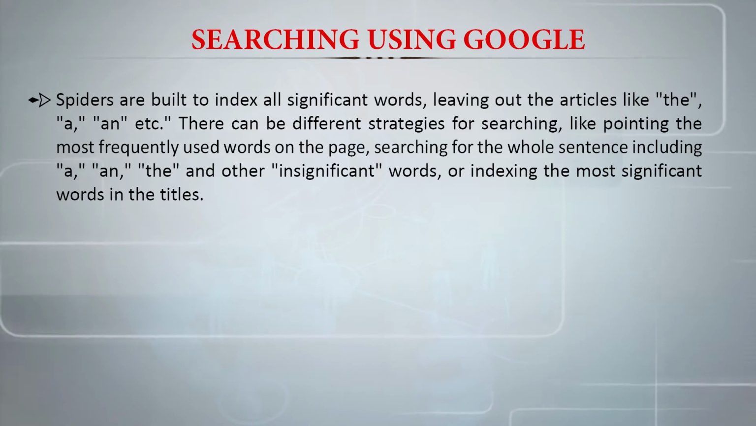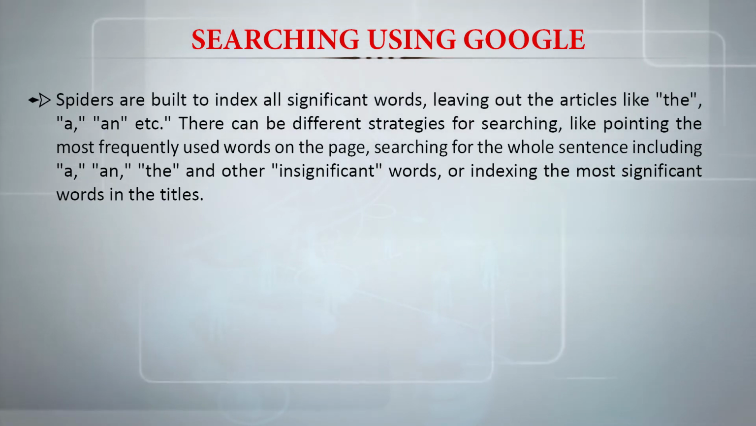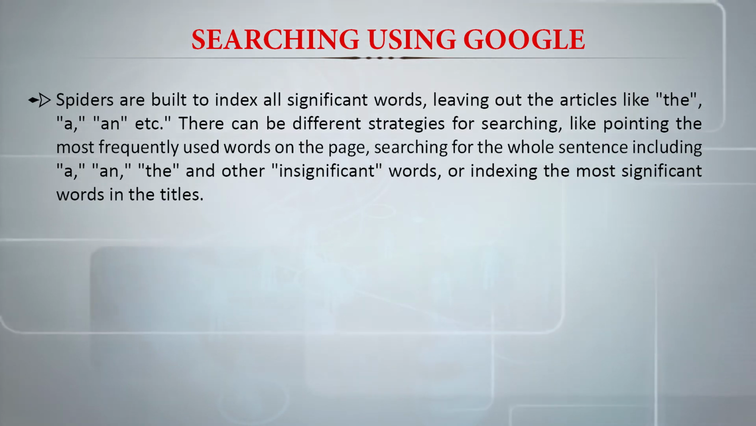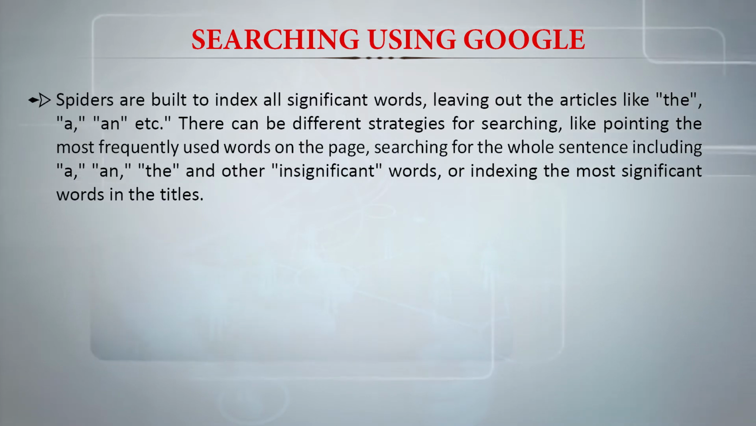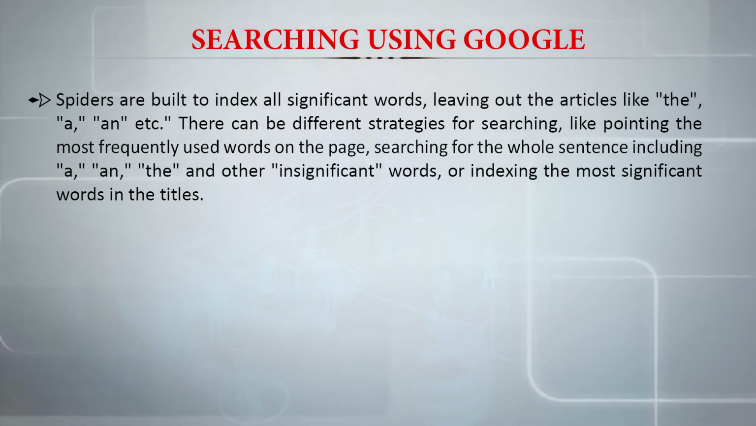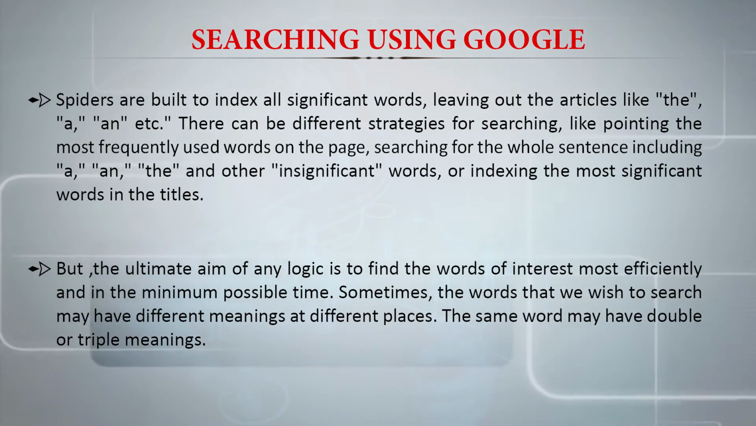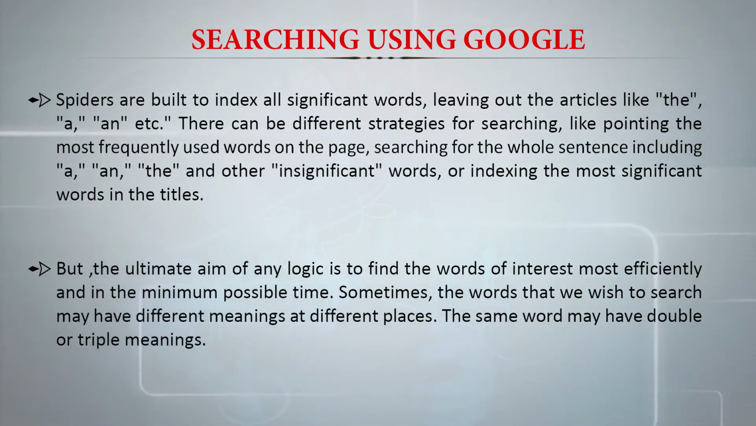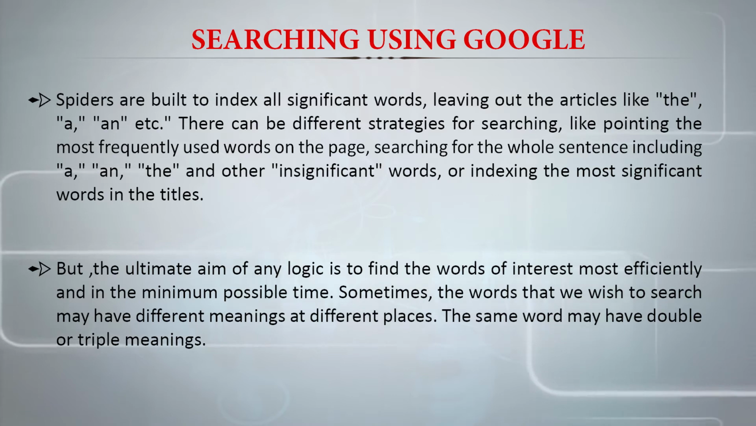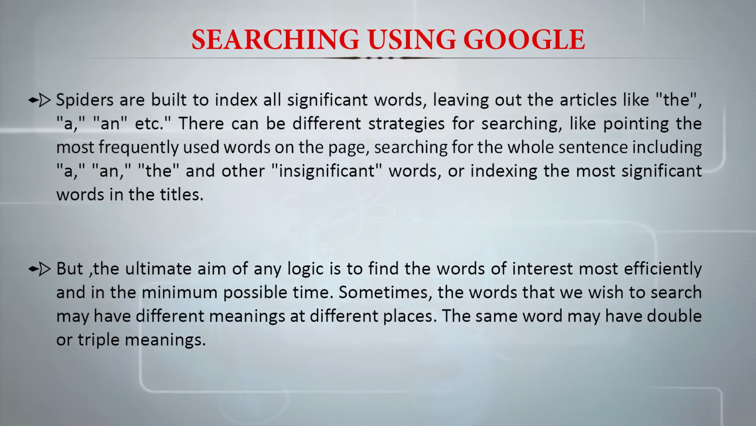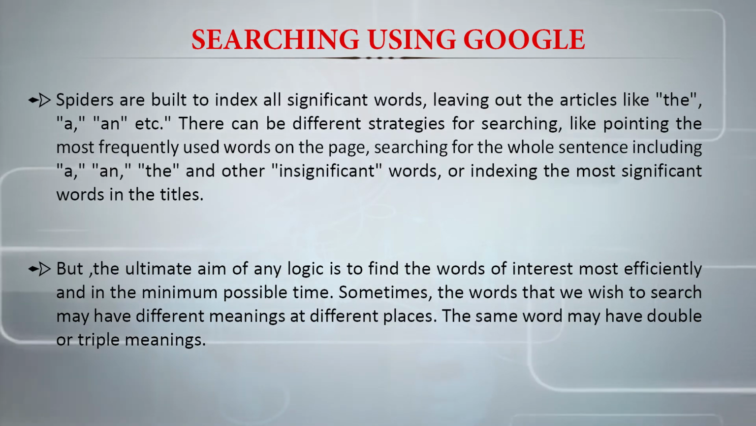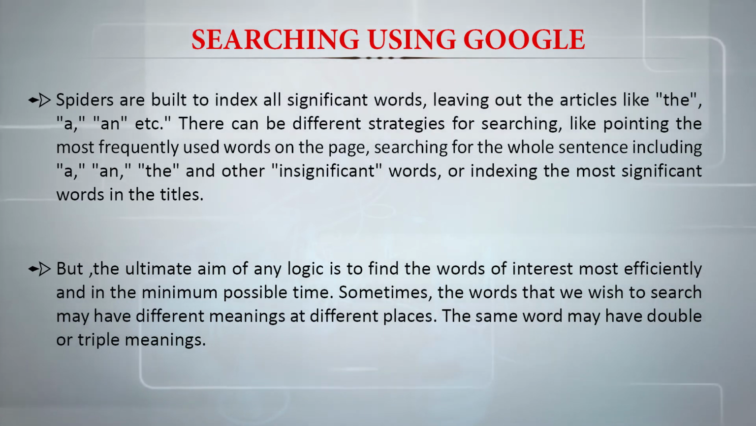There can be different strategies for searching, like pointing the most frequently used words on the page, searching for the whole sentence including a, an, the, and other insignificant words, or indexing the most significant words in the titles. But the ultimate aim of any logic is to find the words of interest more efficiently and in the minimum possible time. Sometimes the words that we wish to search may have different meanings at different places.